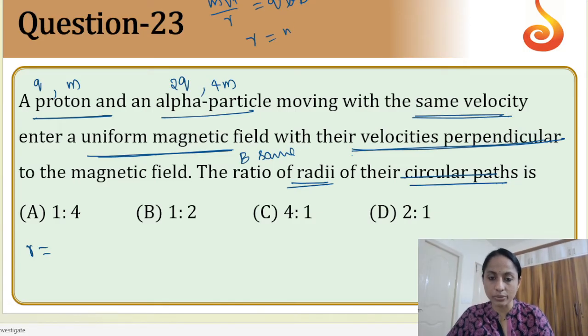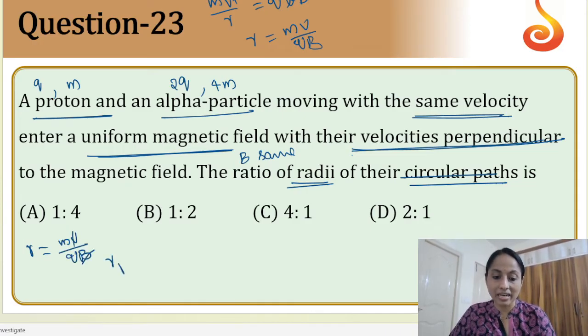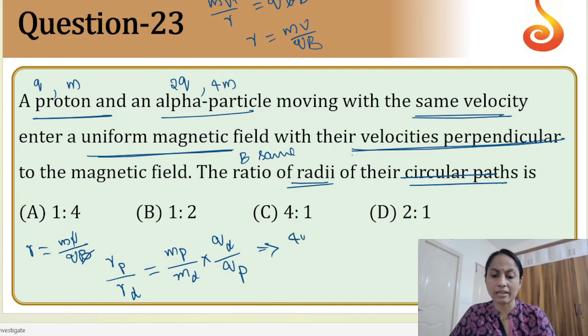So R is equal to mv by qB. Okay, this is the answer. V same, B same. So R of P by R of alpha is equal to mass of P by mass of alpha into charge of alpha by charge of proton. So just substitute mass of proton, I have considered, 4m by m into 2q by q.